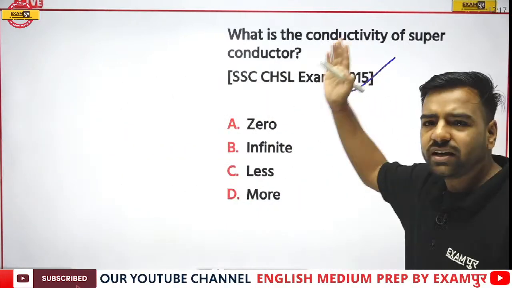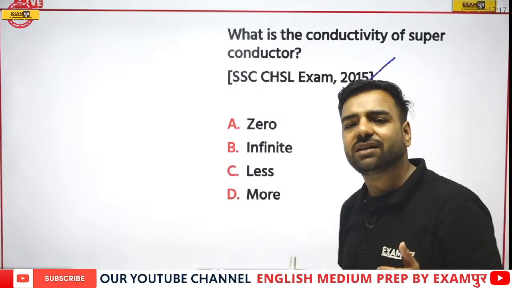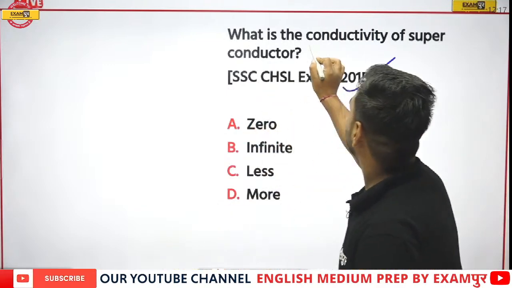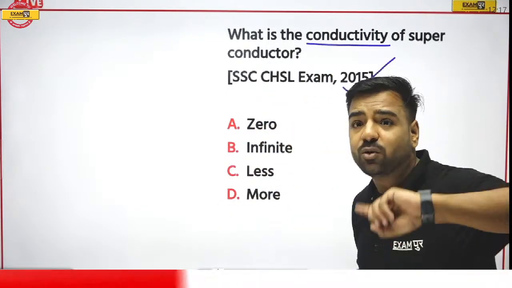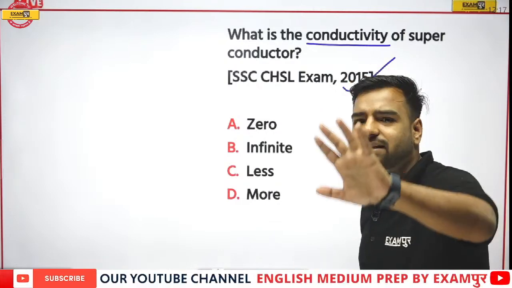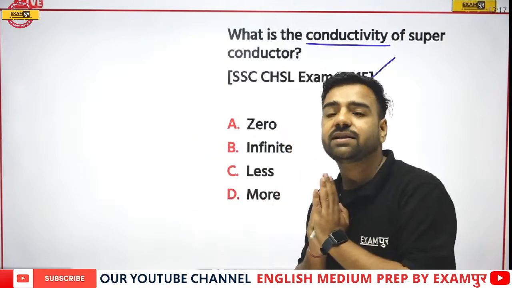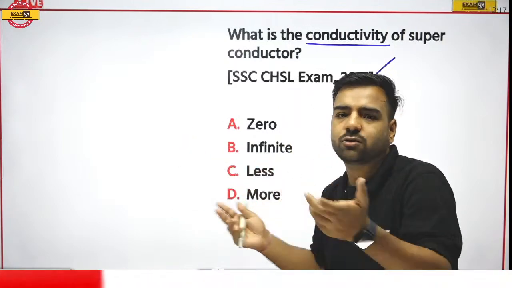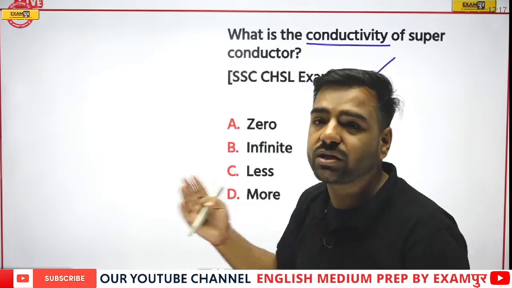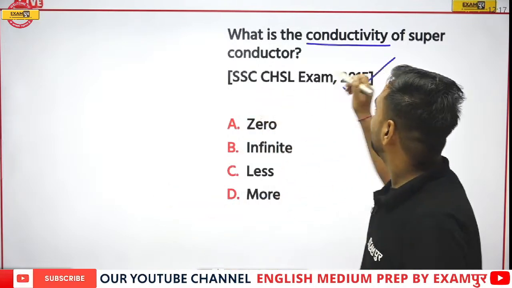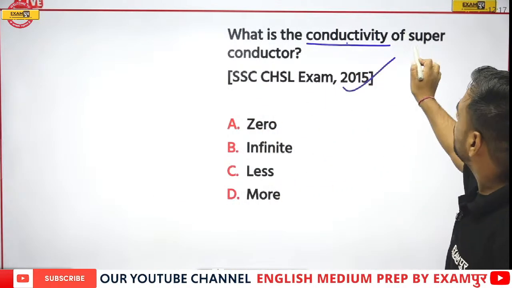Yes, we have already understood conductor, which is allowing the current to pass. And yes, we are talking about the conductivity, the opposite of resistivity. Remember, what was resistance doing? No current will be allowed to pass. That means no electron is passing, so electricity is not generated. But here, what is asked? What is the conductivity of the superconductor?